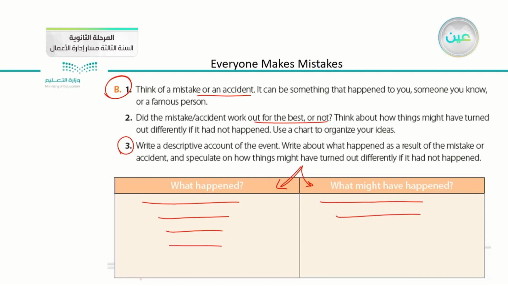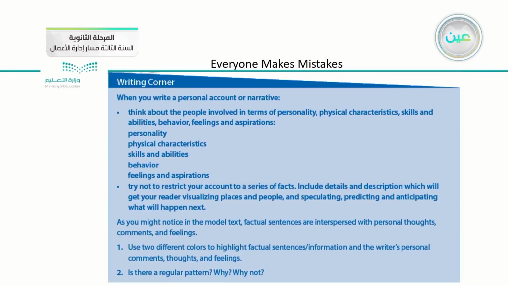Okay? So use this chart to organize your mind, to help you lay down all your thoughts and ideas about this mistake. Then you can go to the writing corner so you can benefit from the advice here and start after that writing your own story, or your story that talks about a mistake that you have done.